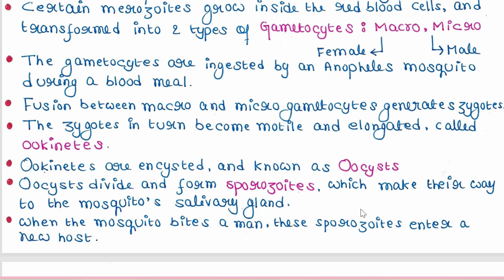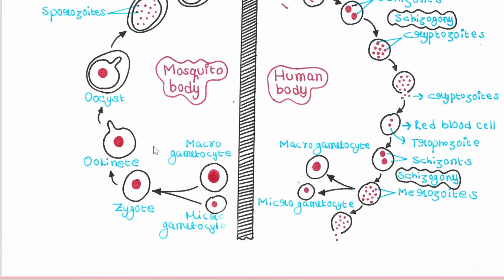Now the gametocytes are ingested by an Anopheles mosquito during a blood meal. So again, a female mosquito bites this person. And these gametocytes, female and male gametocytes, both enter inside the mosquito's body. Now fusion between macro and micro gametocytes generates zygotes. So inside the mosquito body, these macro and micro gametocytes fuse and they form the zygote.